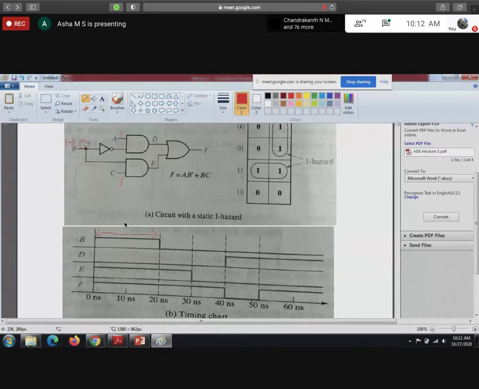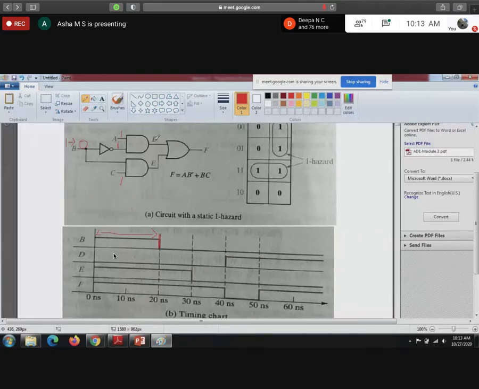When it changes from 1 to 0 at 20 nanoseconds, this inverter also takes 10 nanoseconds to change it to 1. Hope you remember, after the propagation delay only it will get changed. After 10 nanoseconds only it will get changed. Okay, so now what about D? Both are 1, so D will be 1.